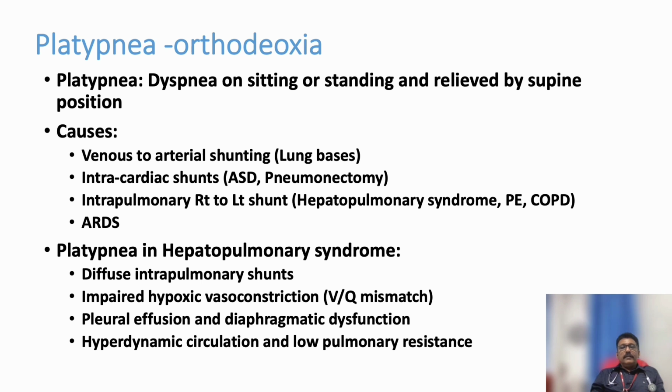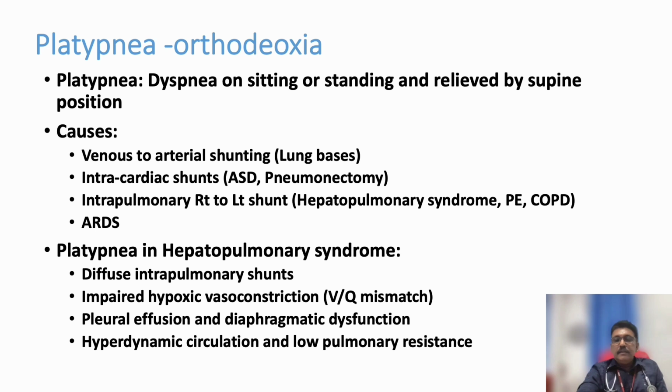But other conditions like venous to arterial shunting, intracardiac shunting, ARDS, and many other things are also explained. But orthodeoxia or platypnea is a classical finding seen in hepatopulmonary syndrome, that is due to the shunt formation inside the lungs.